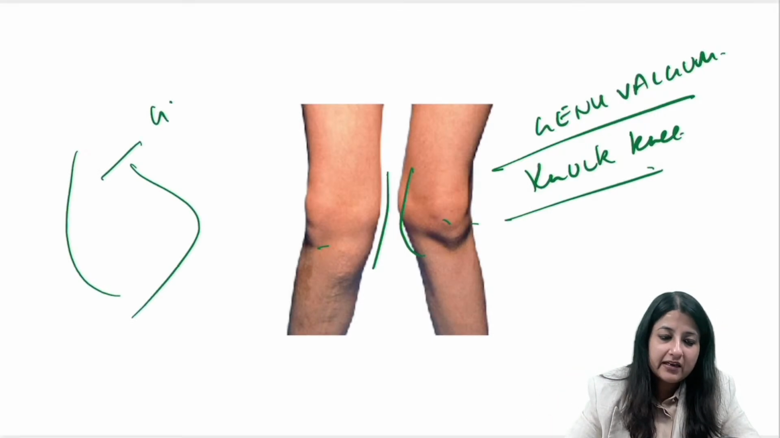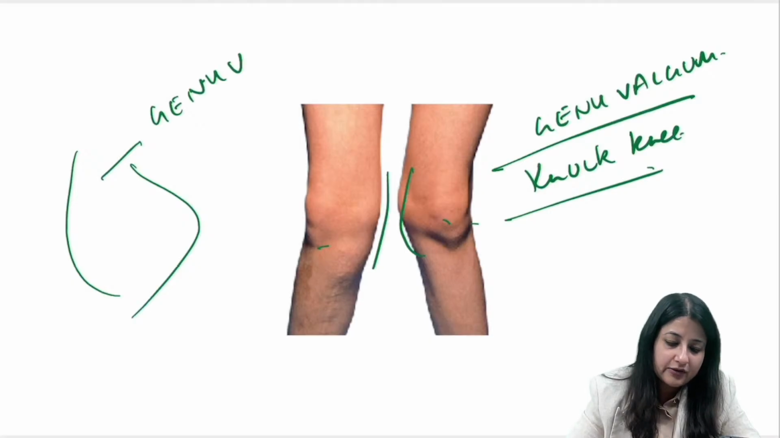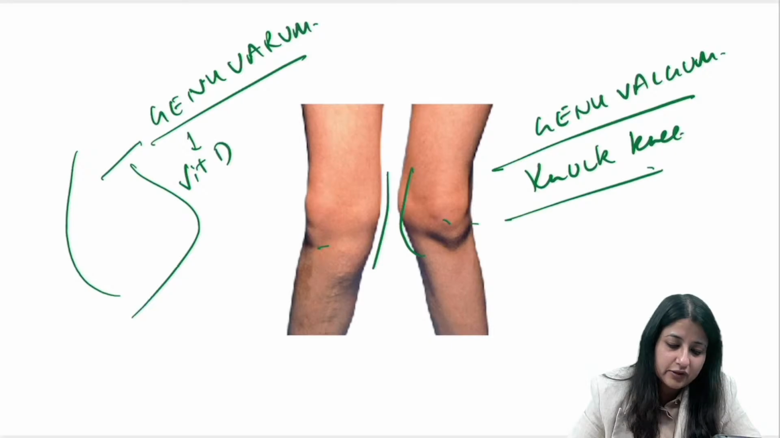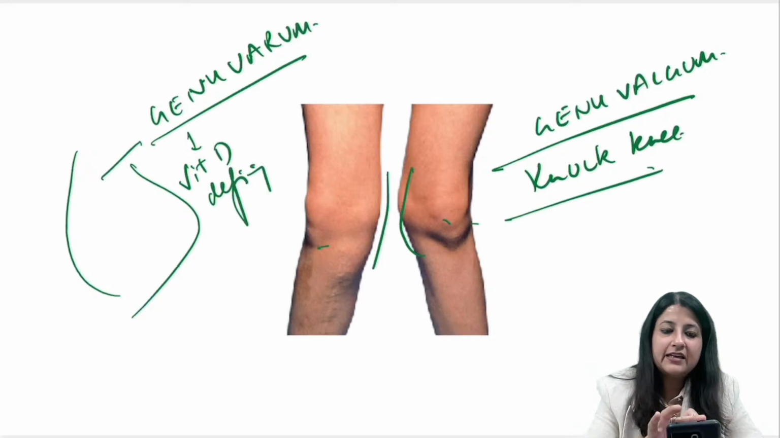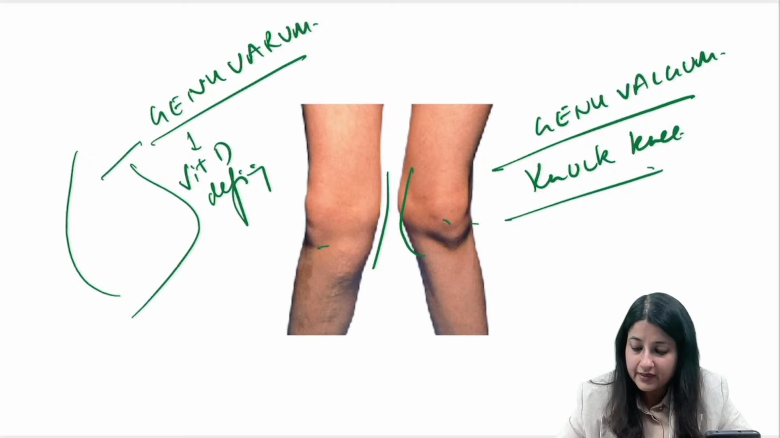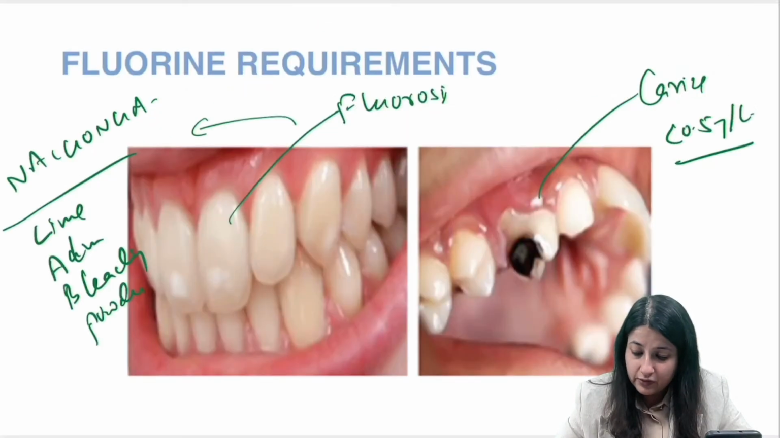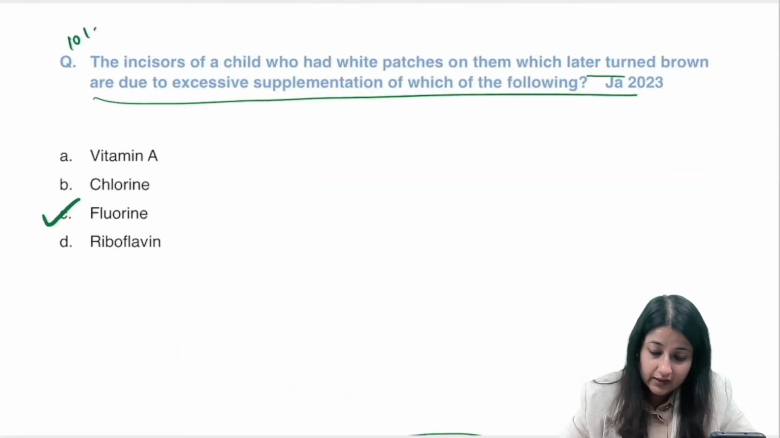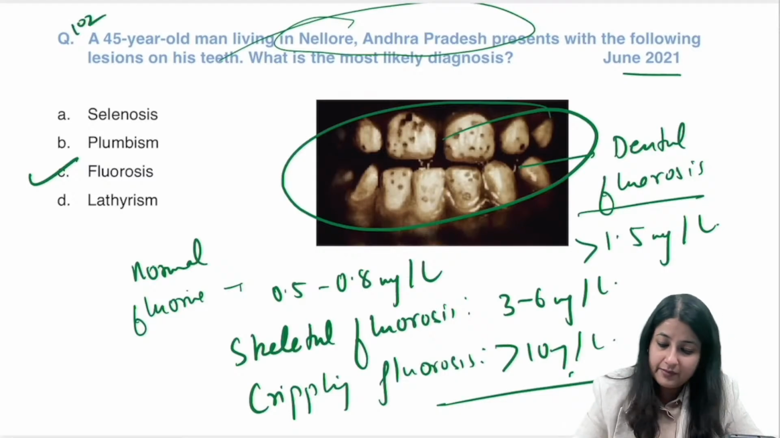Okay, if you drink rum you can't walk straight. So ये क्या है? Genu varum. Okay, genu varum. This is vitamin D deficiency. All right, this is vitamin D deficiency. But this one is which one? Genu valgum. Okay, all right. Okay, chalo. So we are done with question number 102 भी हो गया, फ्लोरीन भी हमने देख लिया.